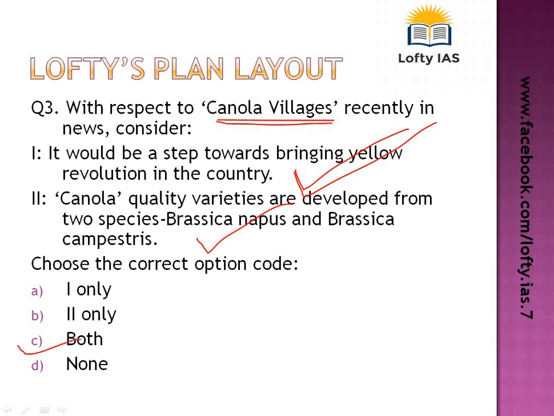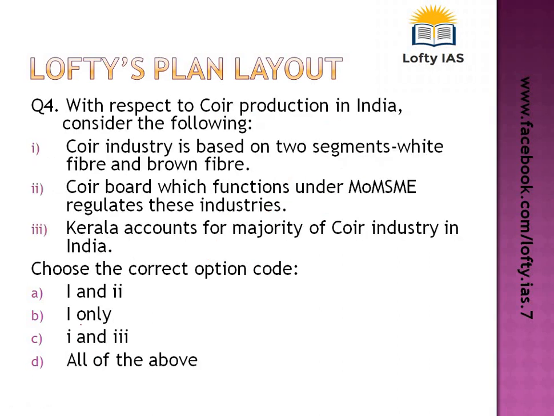The answer is C. Now the third is with respect to coir production in India. What is coir? Coir is actually the fibrous mass that is extracted from the coconut husk. Let's come to the question first. Coir industry is based on two segments, white fiber and brown fiber. So this is what I want to tell you, that there are actually two types of coirs